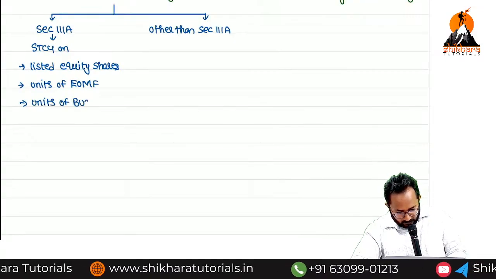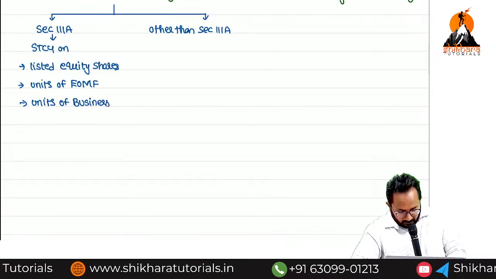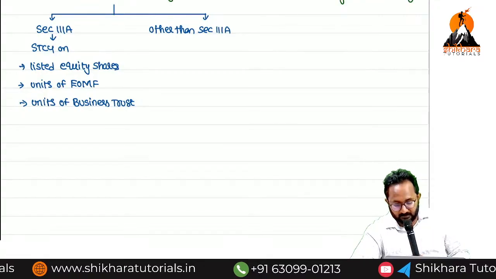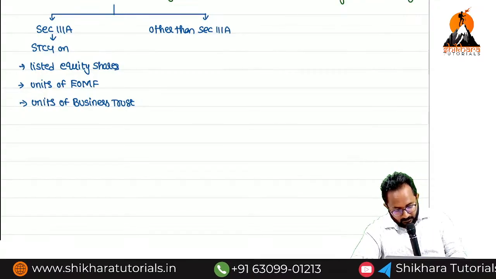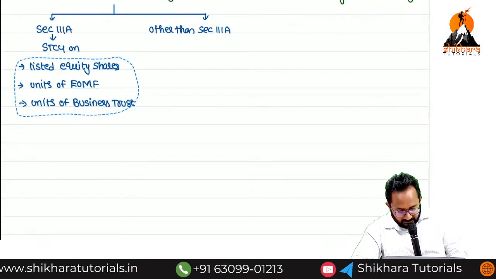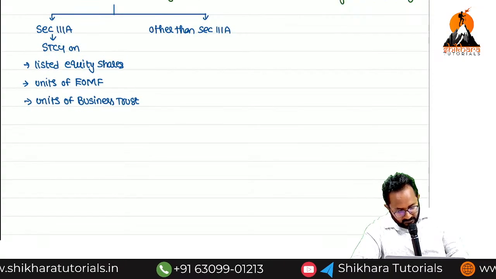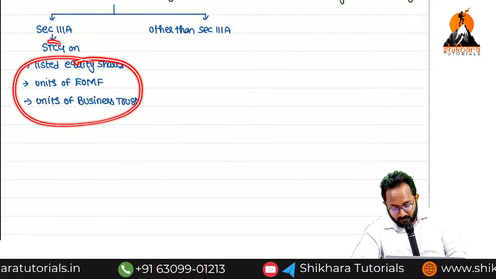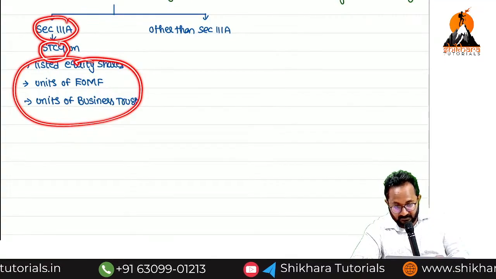Don't worry about these words. In further chapters, I will tell you in and out, but try to remember these names as of now. If you got any short-term capital gain on these three capital assets, that means these three are short-term capital assets. That is taxable under which section?